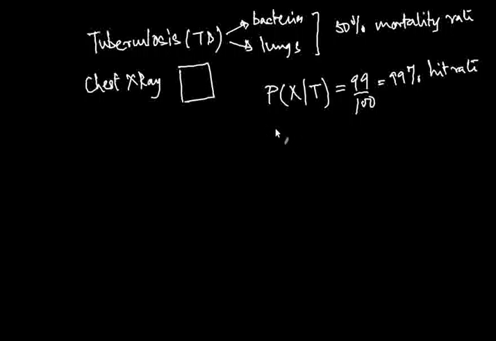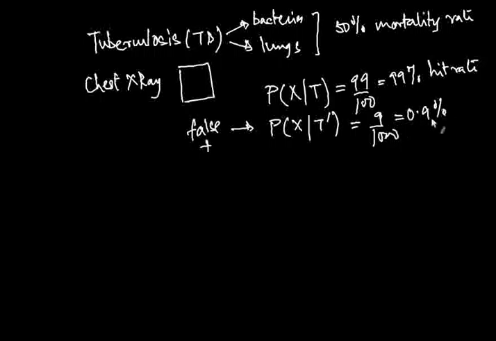But it can happen that the X-ray says yes, the person has TB, when the person actually does not have TB. So T prime is the event that the person does not have TB. We've been given the probability for this too. The probability that the X-ray says yes, this is a false positive, is 9 by 1000. So it's a small probability, just 0.9%. That's less than 1%, but it's not zero either. So we've been given these two probabilities.